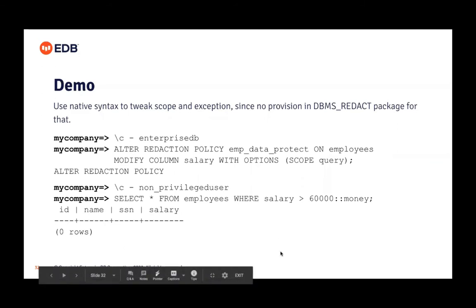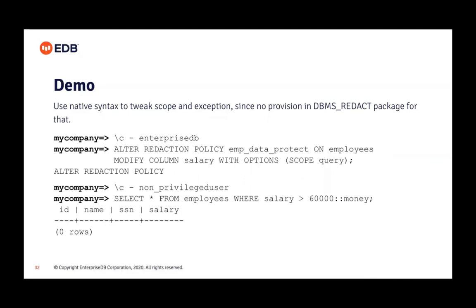And now again log into the non-privileged user, backslash c, non-privileged user, then try to run the same query again. You cannot see the data, because it's not possible for the where clause to compare the data. The salary value is input to the where clause expression already redacted, so there's no way to guess what the salary of that employee is. So that's much more secure than the default option in the DBMS package.